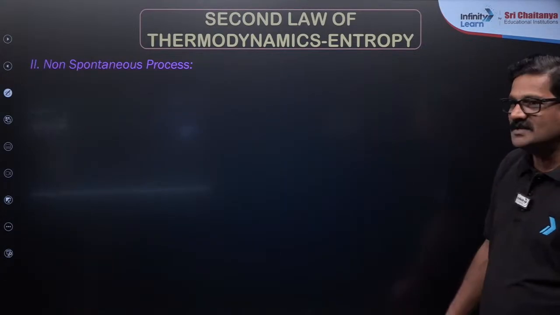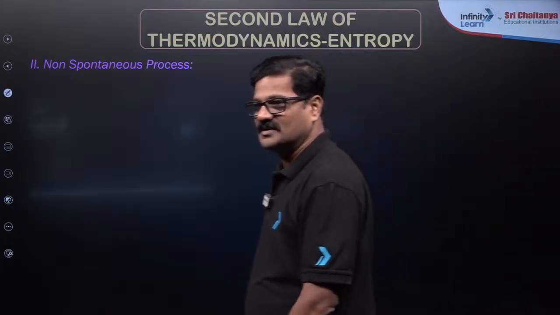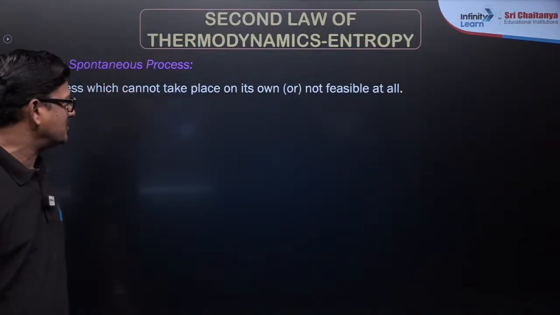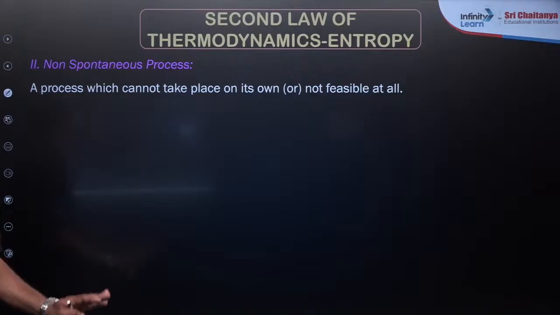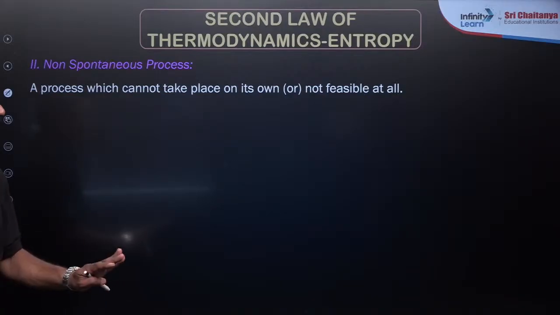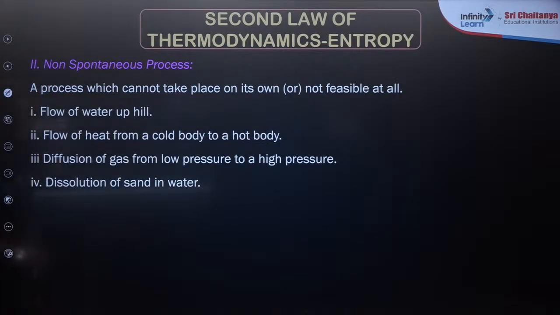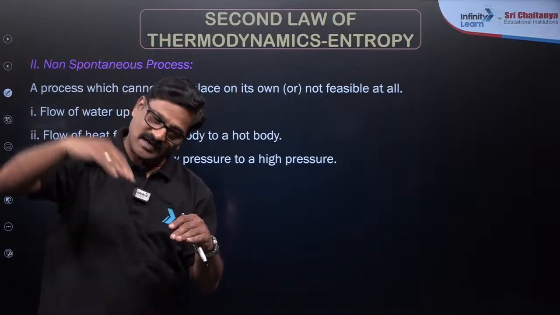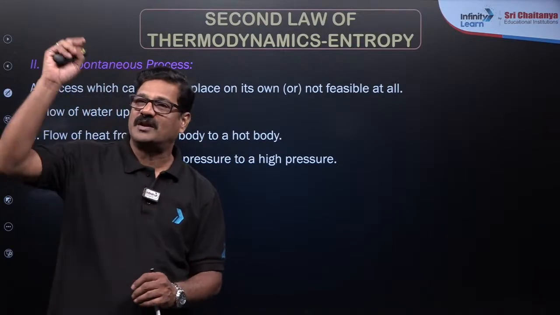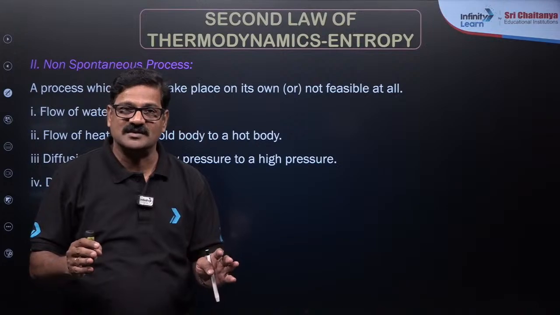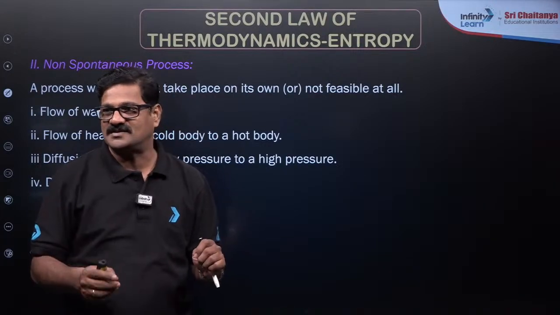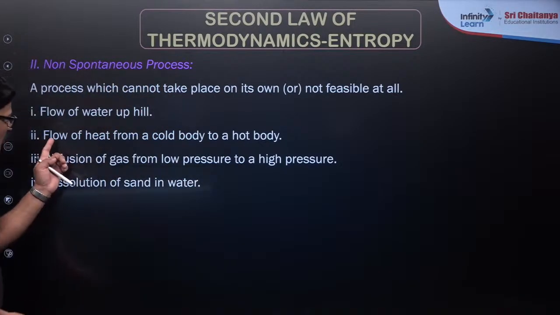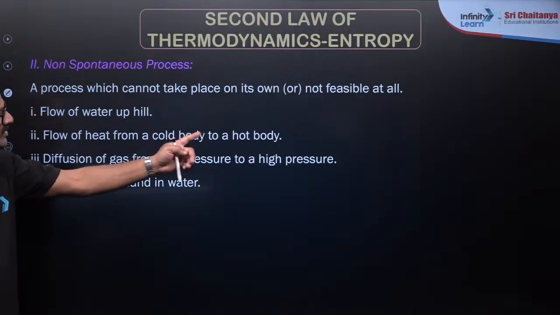And what is a non-spontaneous process? A process that do not takes place by itself. It's not at all feasible. A process नहीं होगा. And example, flow of water uphill. पानी ऊपर से नीचे आ सकते हैं, नीचे से ऊपर नहीं जा सकते हैं ना स्पॉन्टेनियसली. आप मोटर इस्तेमाल करना इस चीज़ के लिए. ओके, flow of heat from colder body to hotter body.